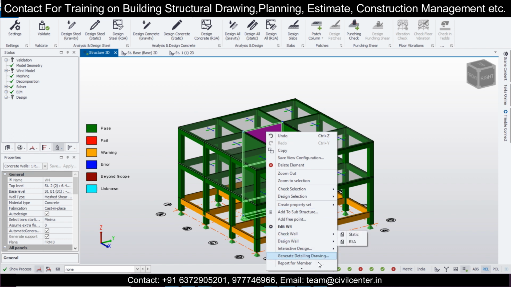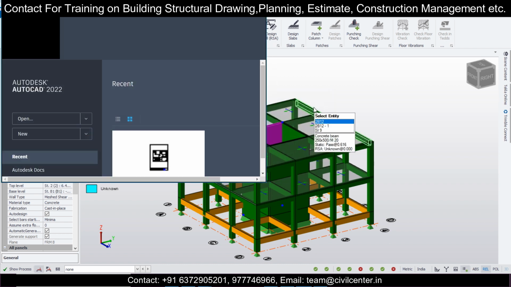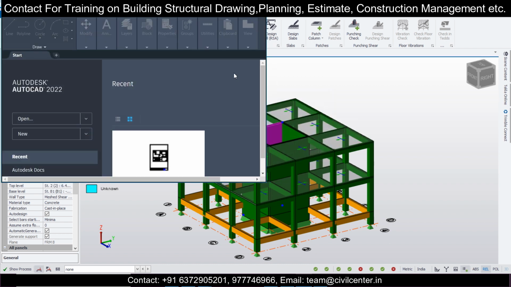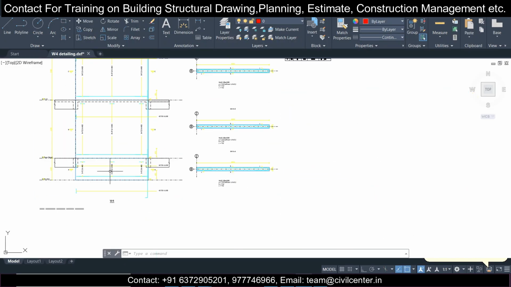The video was on the drawings. So just generate the detailing drawing, and this will be generated in the AutoCAD software. After this is opened in AutoCAD, or any CAD software which you are having, it will open in that. So you can look into this diagram.